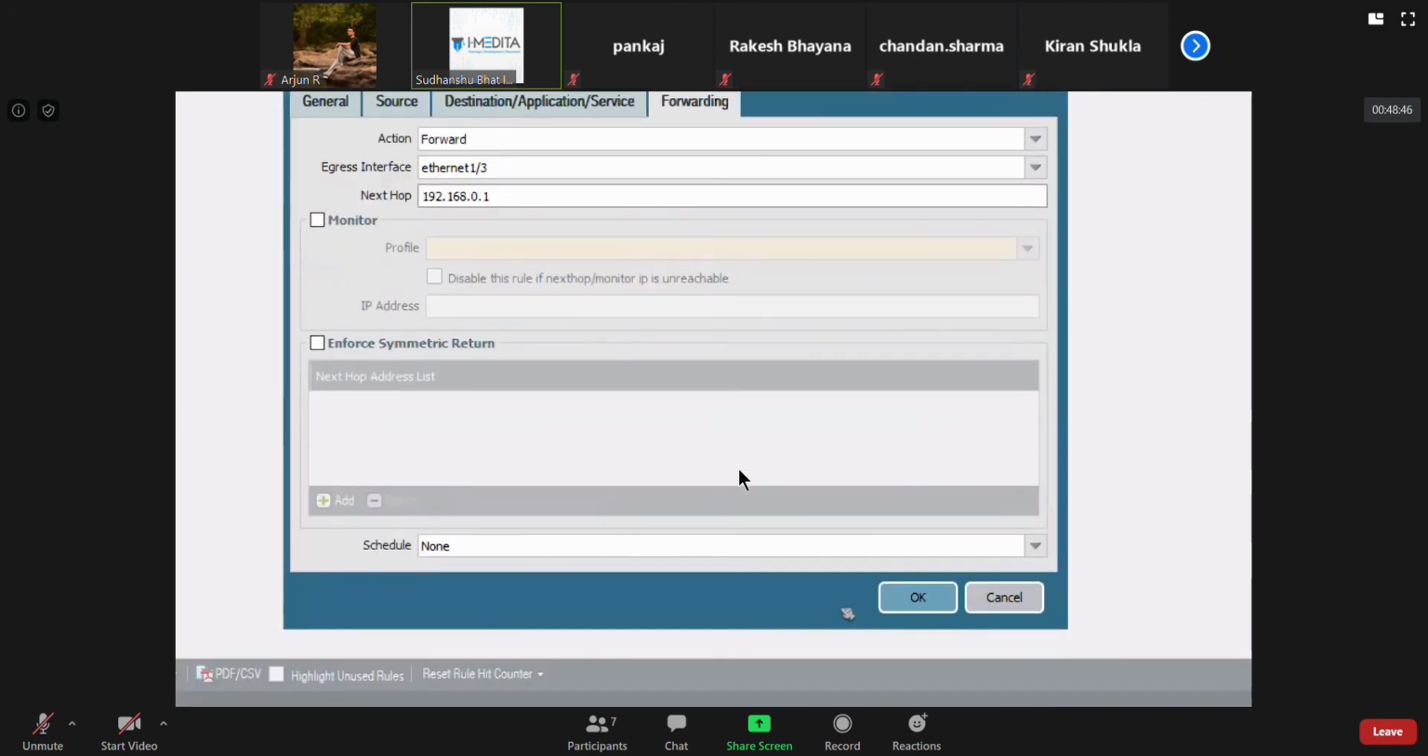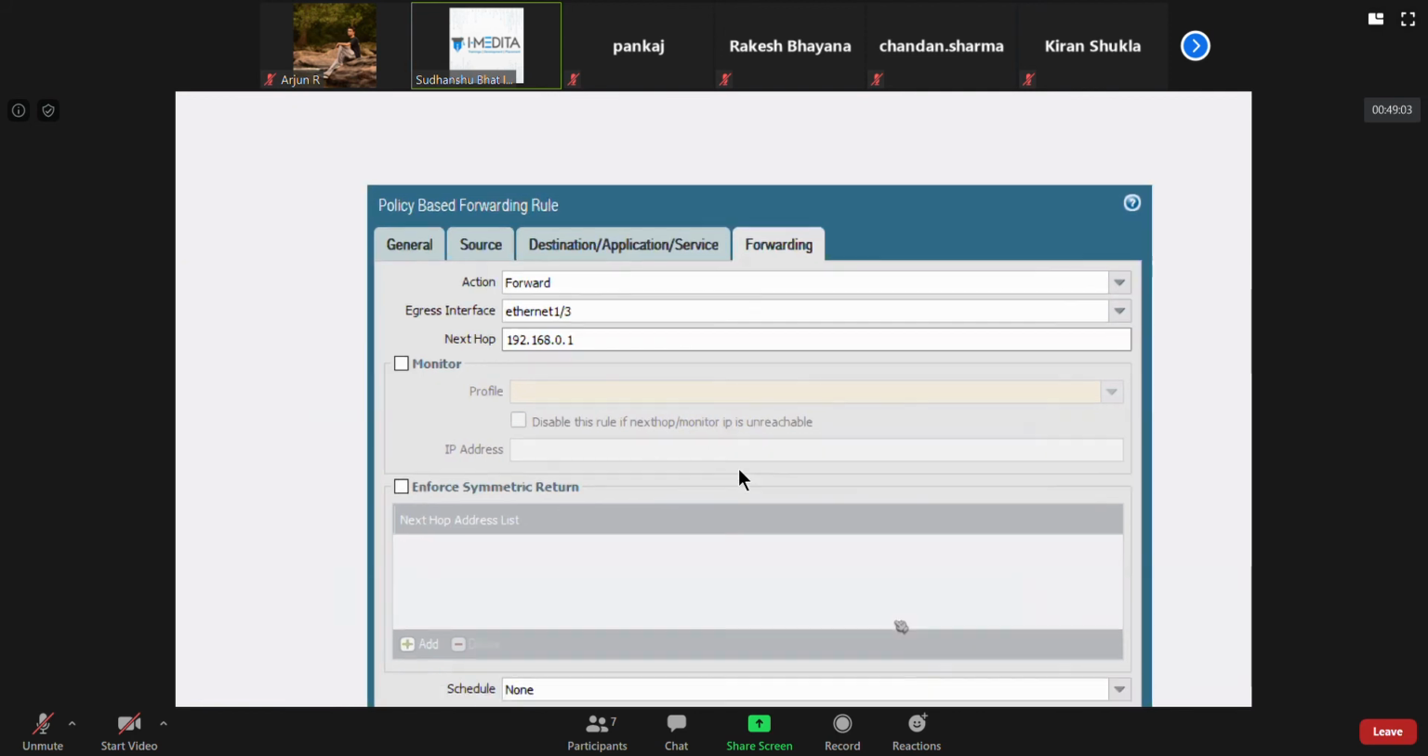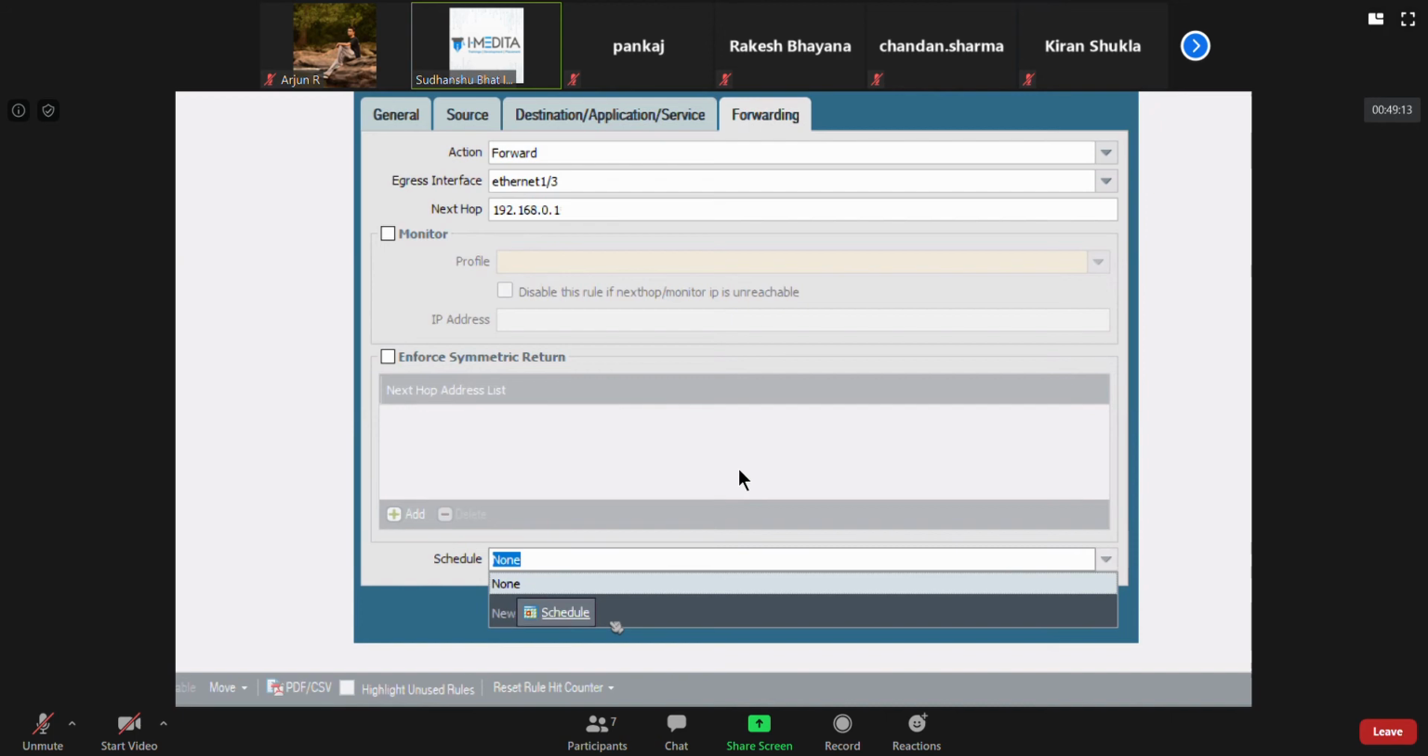And click OK. Also, sometimes we want a schedule for this. Maybe I want to apply this policy-based forwarding rule only when the time is between maybe 8 a.m. till 2 p.m. Then you can specify a schedule.